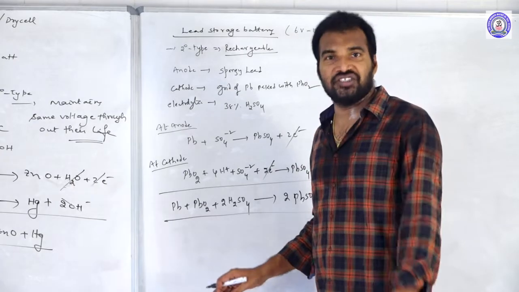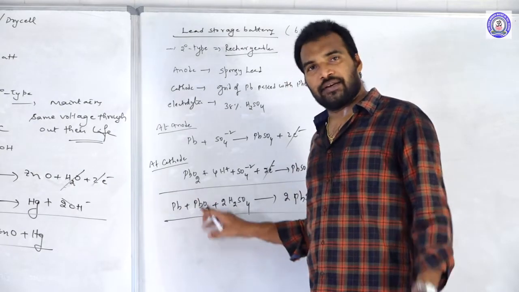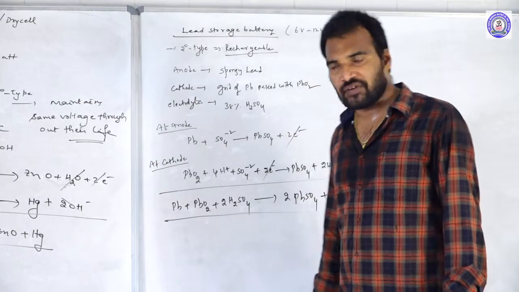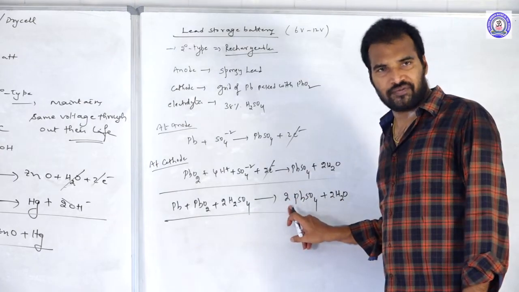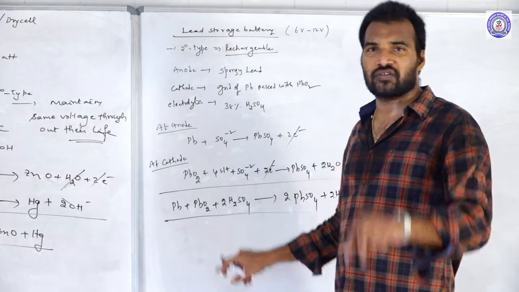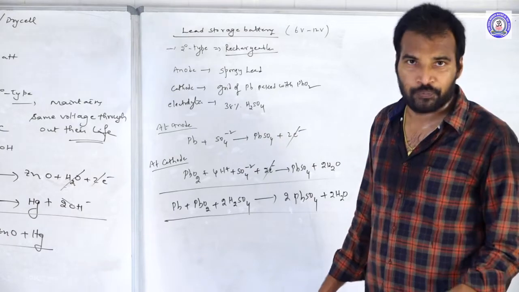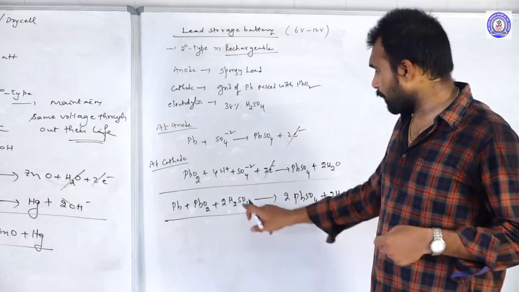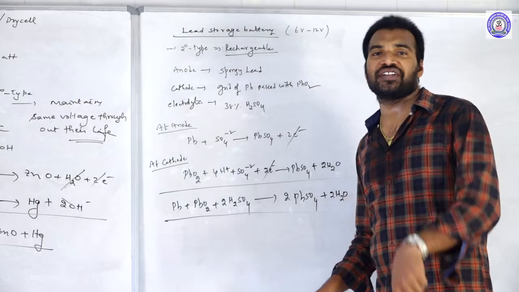During the discharging, lead and lead oxide both are converting into lead sulfate. How many moles of lead sulfate will be produced? 2 moles of lead sulfate. And how many moles of H2SO4 do they consume? 2 moles of H2SO4. So during discharging, consumption of H2SO4 takes place.